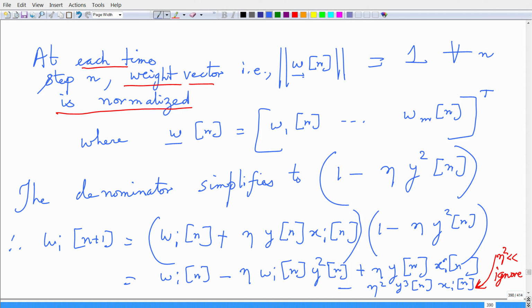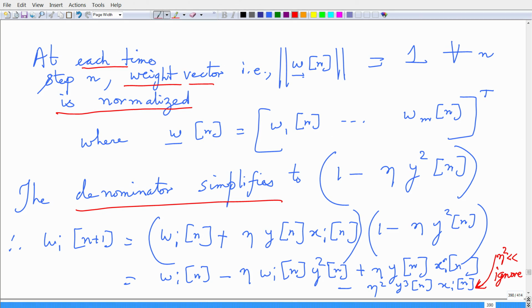So, doing this simplification, the denominator simplifies to a quantity which is 1 minus eta times y squared of n, and y of n is basically the inner product of w with x, and that is what we try to expand out, right.